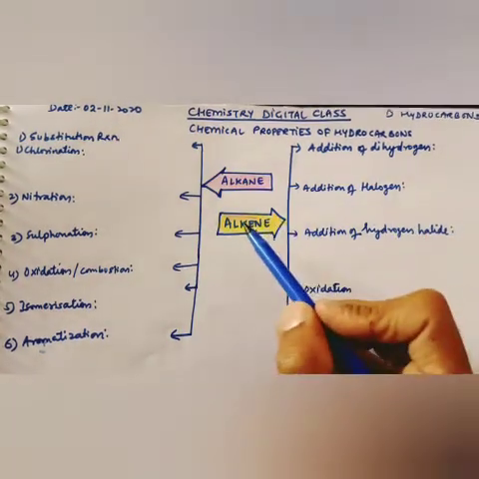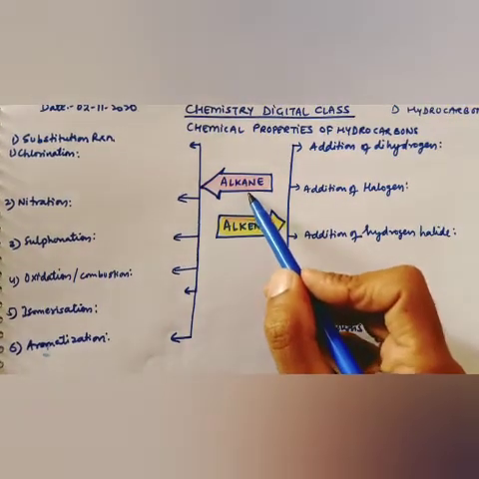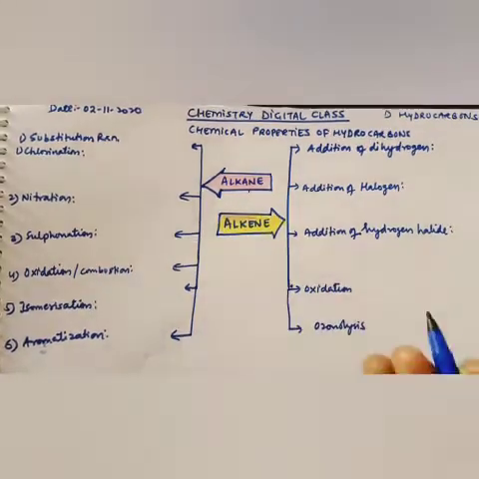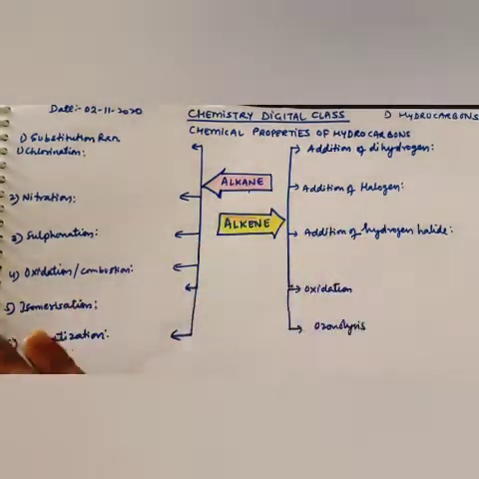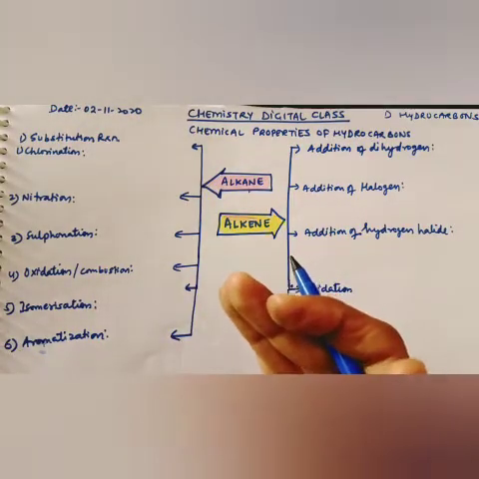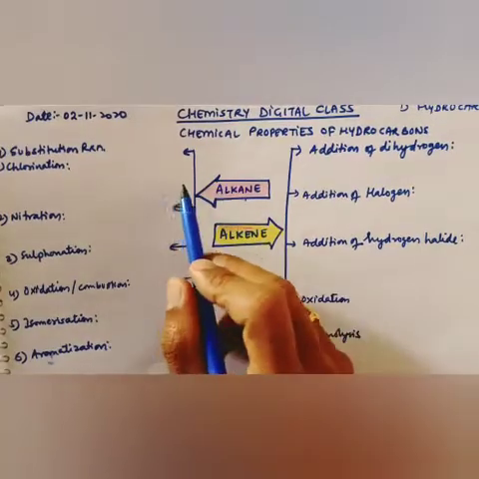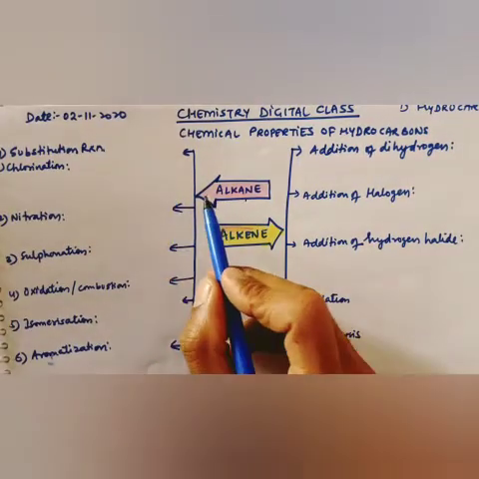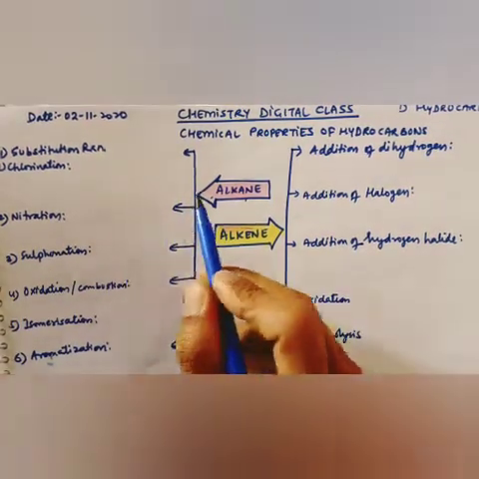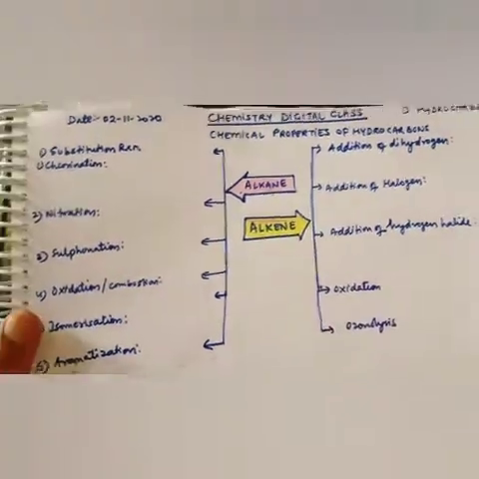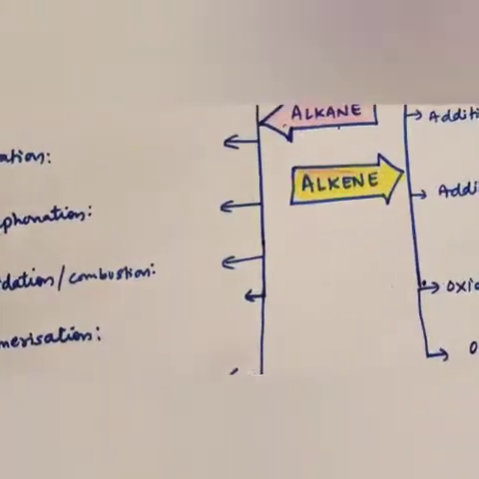Generally on this page we are talking about properties of alkane and alkene. Now what is the basic difference between preparation and properties? In preparation we are doing a reaction, and in properties also we are doing a reaction. But in preparation of alkane, the product side is alkane, whereas in properties you will write alkane on the reactant side. So for example, I'm going to start with the alkane properties.